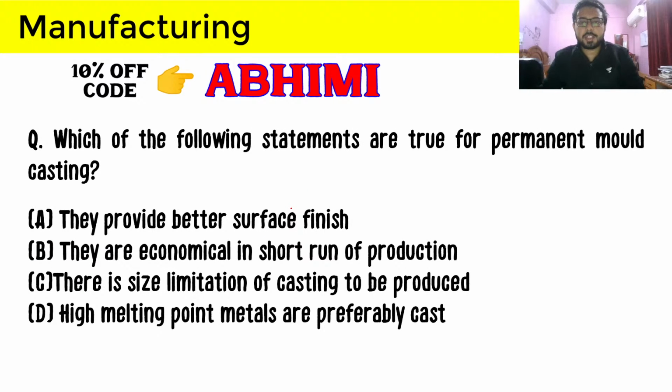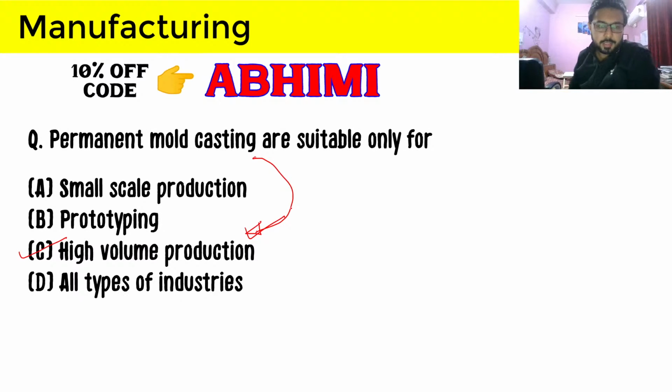Which of the following statements are true for permanent mold casting? So here you have multiple choices. Yes, that is also a thing. Metal pattern is used, and when metal pattern is used, we are obviously not going to destroy it, it is not expendable, it just persists. Therefore we can use it again and again. That is another advantage you can say. So high volume production is the way to go for permanent mold casting.